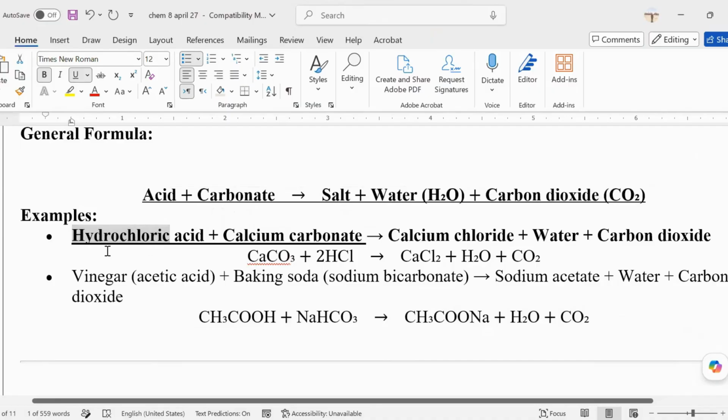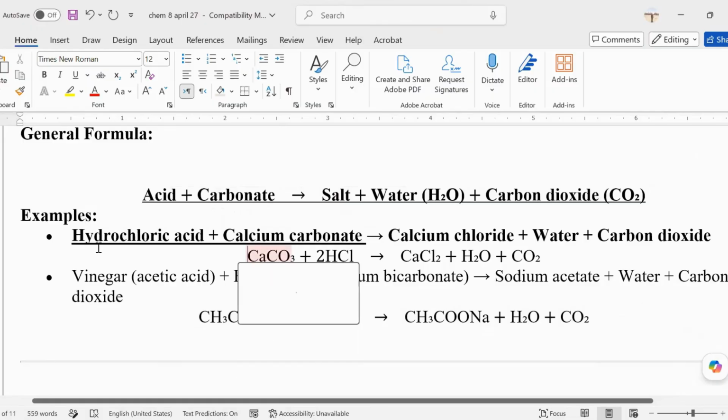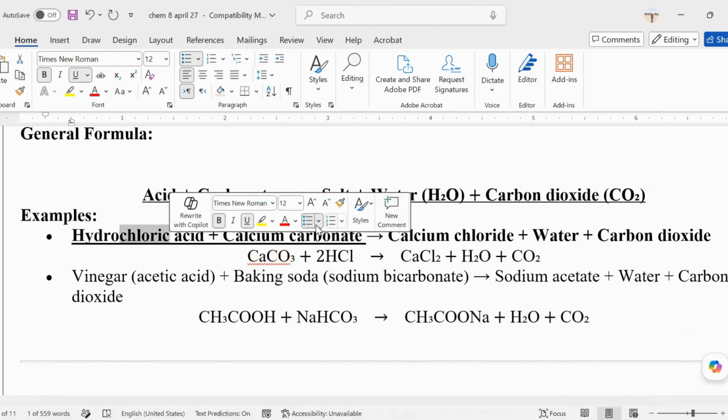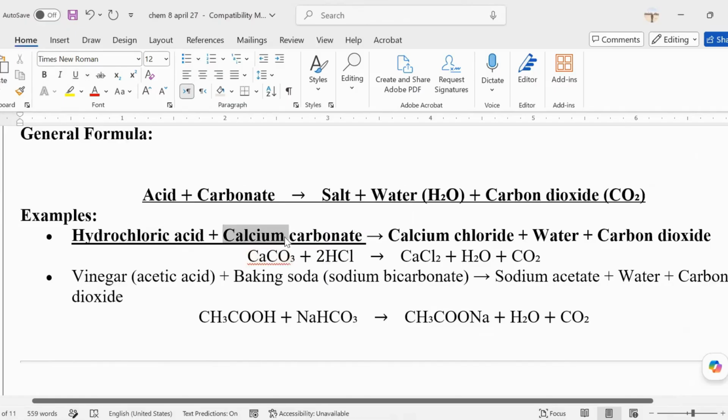Three. From the word itself, you have hydro, which means hydrogen. Chloric has something to do with chlorine, right? It's hydrogen and chlorine. But then, of course, it's an acid. And then calcium carbonate, you have calcium, and then you have what? Carbon. You have carbon.